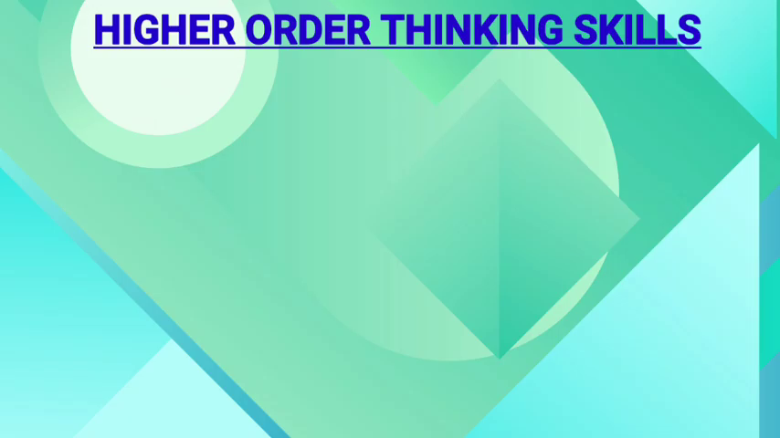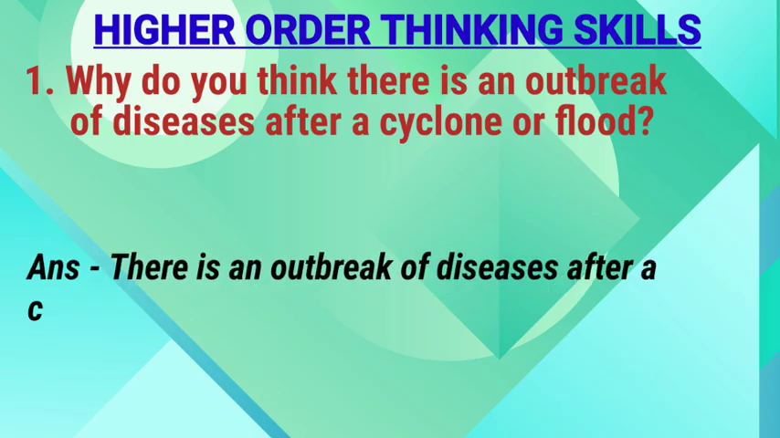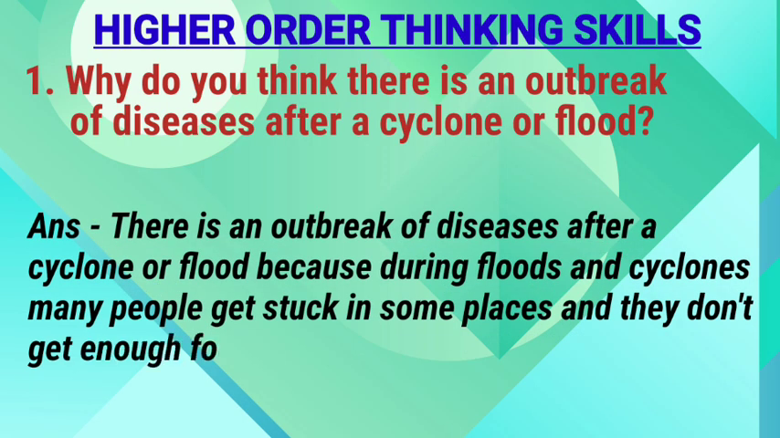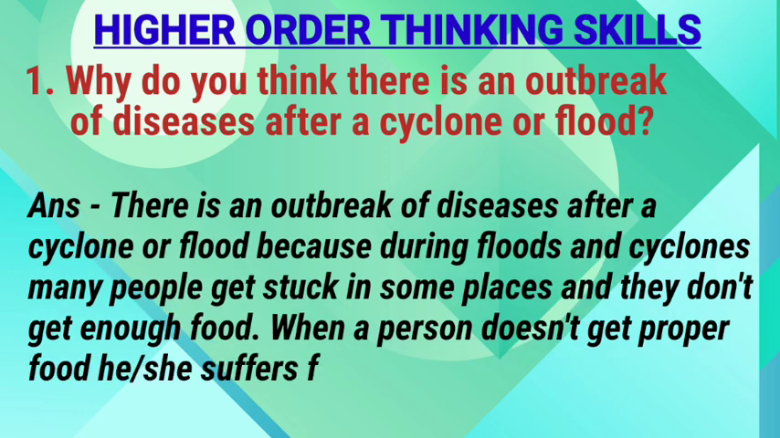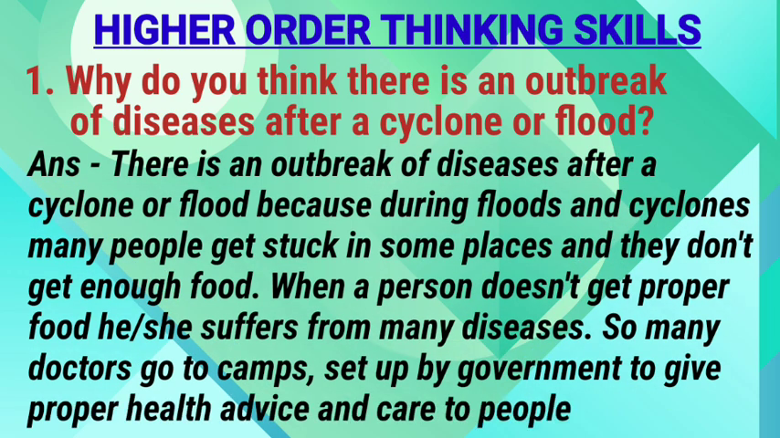Higher order thinking skills. 1. Why do you think there is an outbreak of diseases after a cyclone or flood? Answer. There is an outbreak of diseases after a cyclone or flood because during floods and cyclones many people get stuck in some places and they do not get enough food. When a person does not get proper food, he or she suffers from many diseases. So many doctors go to camps set up by the government to give proper health advice and care to people.